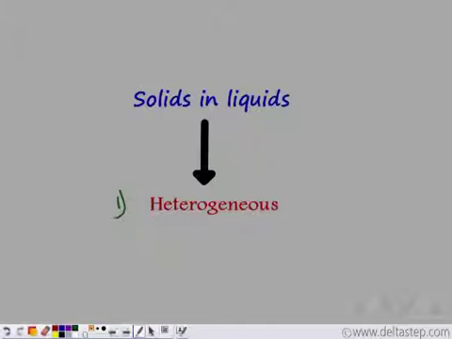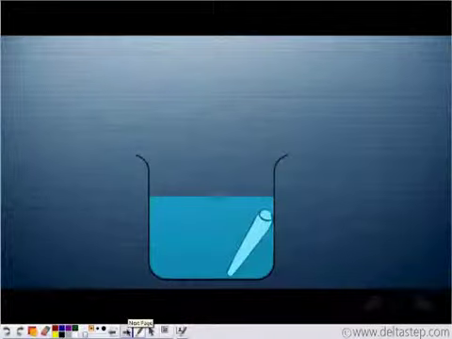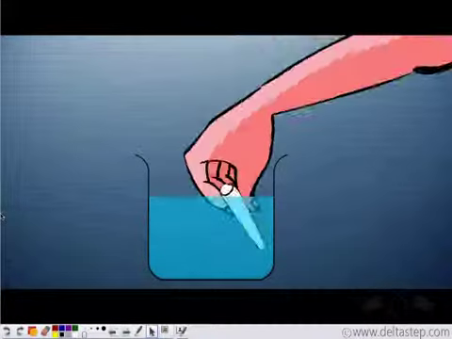Let's take an example. We have accidentally dropped a chalk piece into water. So you know that this is a heterogeneous mixture. Why? Because in one part we have a chalk piece and in the other part we do not have it. So it does not have the same composition, therefore this is heterogeneous. Now how do you separate this chalk piece from water? You simply take it out using your hand.